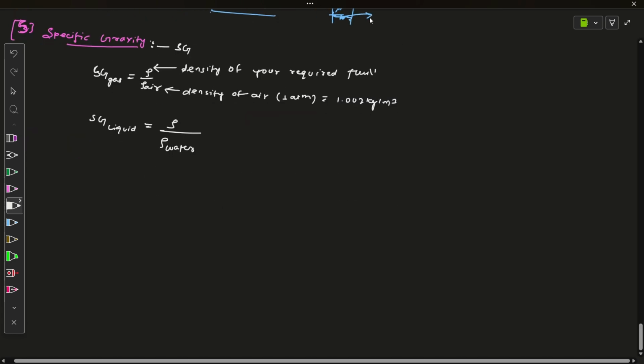Now one more property remains, and that is potential energy and kinetic energy in fluid. All of you know about potential energy and kinetic energy. I will just discuss it in terms of fluid dynamics.